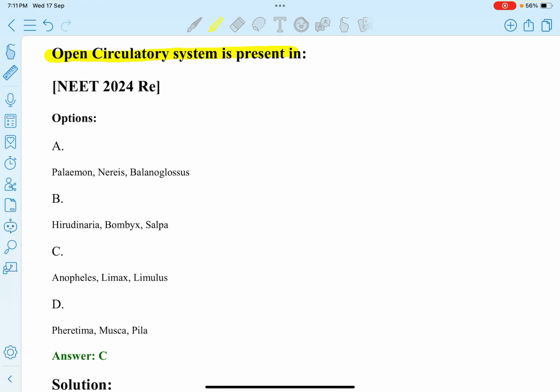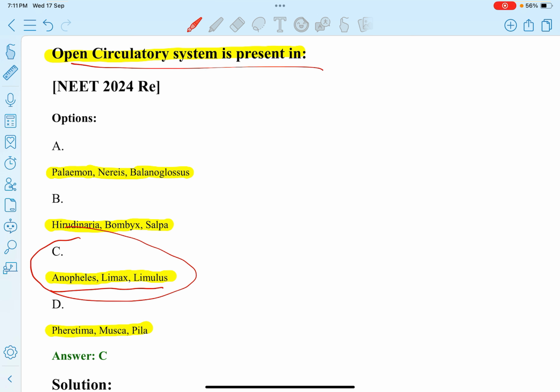Open circulatory system is present in: option A, Palaemon, Nereis, and Balanoglossus. B, Hirudinaria, Bombyx, Salpa. C, Anopheles, Limax, Limulus. D, Pheretima, Musca, and Pila. So option C, open circulatory system present in Anopheles, Limax, and Limulus.